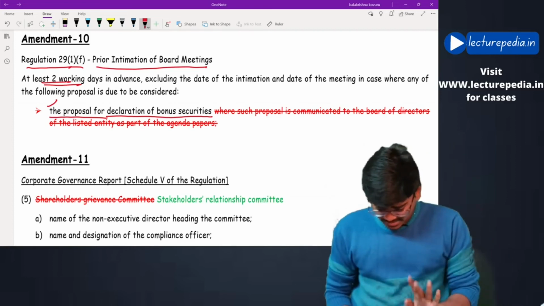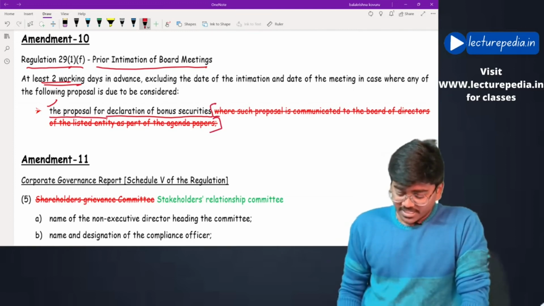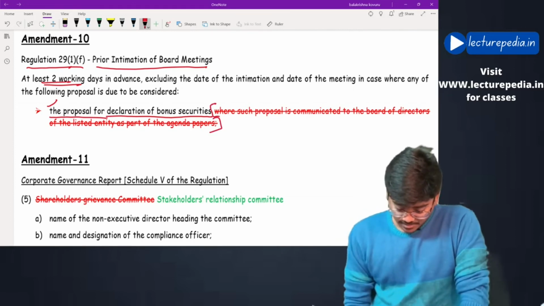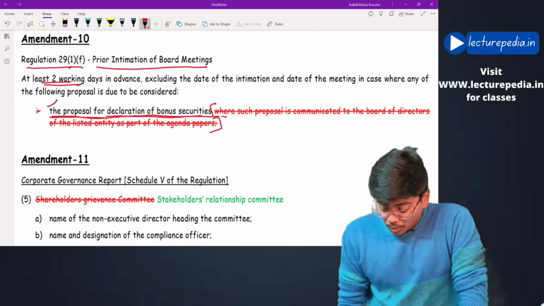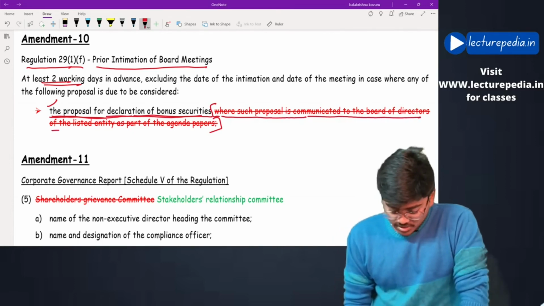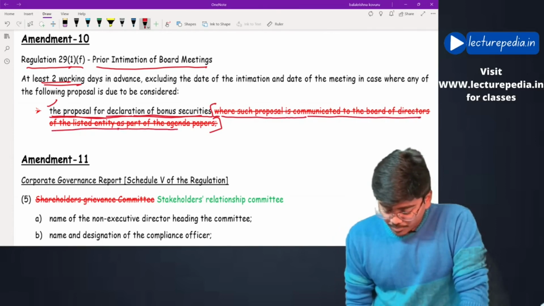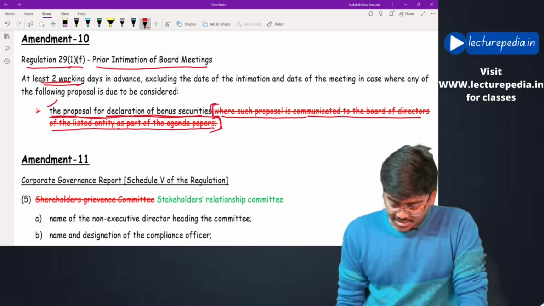Now in this, some wording is deleted, that is, the proposal for declaration of bonus securities where such a proposal is communicated to the board of directors of the listed entity as part of agenda papers. Okay, this wording is deleted now.